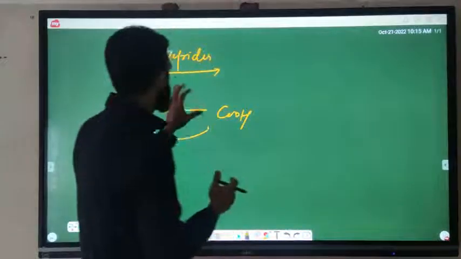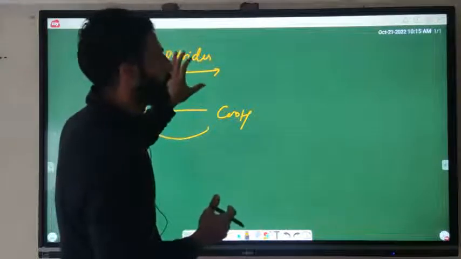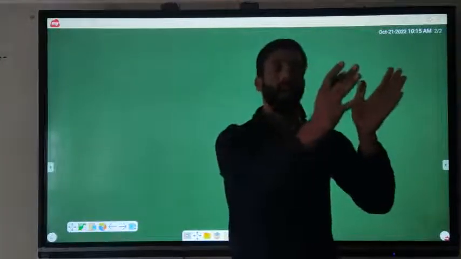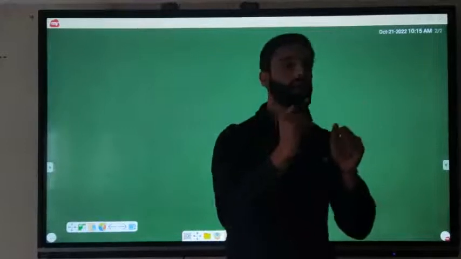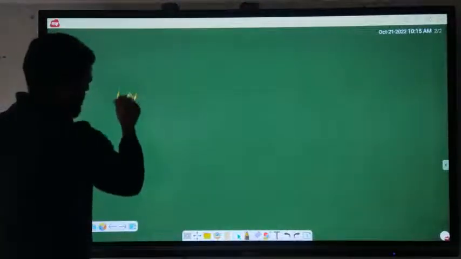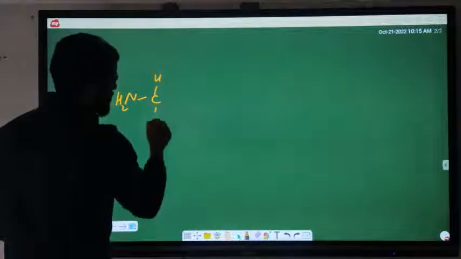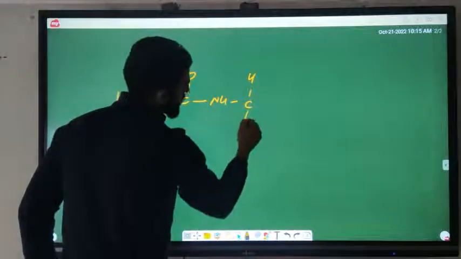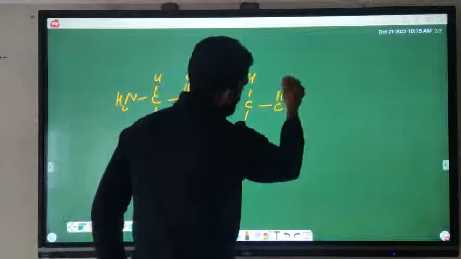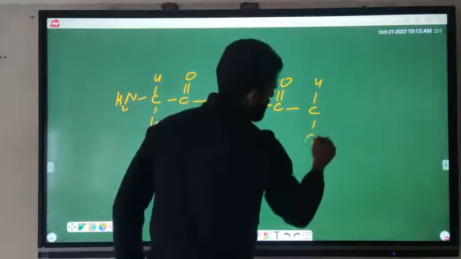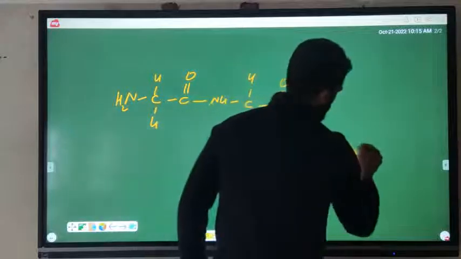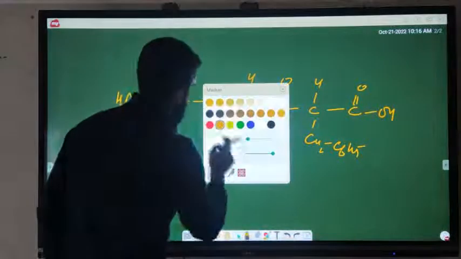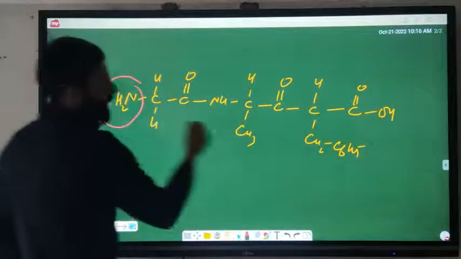Now, what is the nomenclature of writing any polypeptide? For that, we have to start from the terminal free amino group on the left hand side. We have NH2 CH2 CO and NH CH CH3 CO and NH CH CH2 C6H5 COOH. We have 2 terminal groups, this group and that very group.